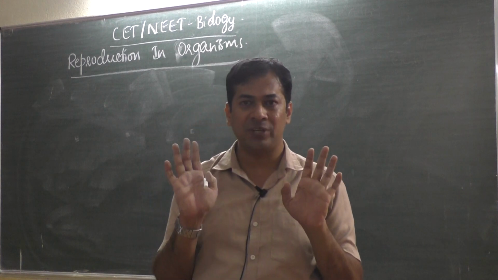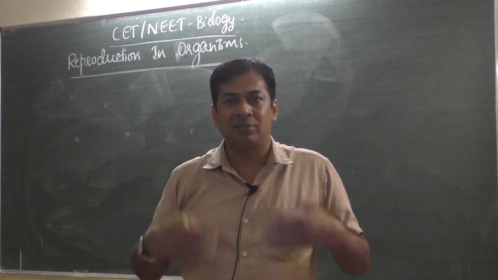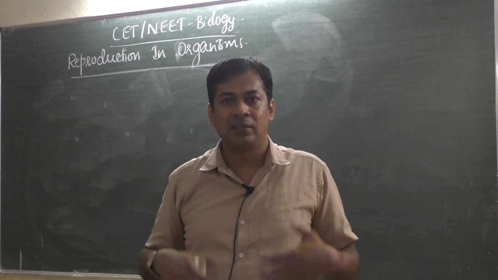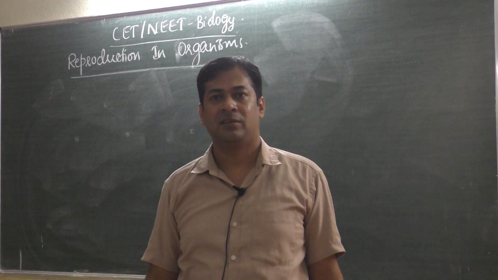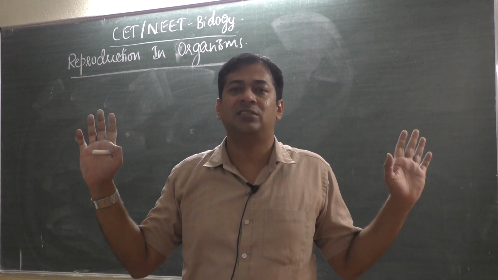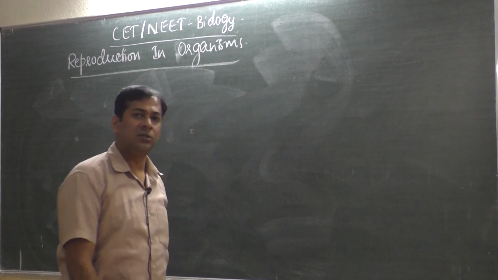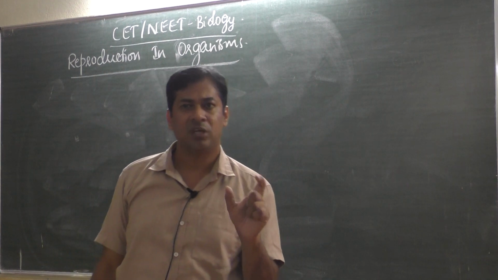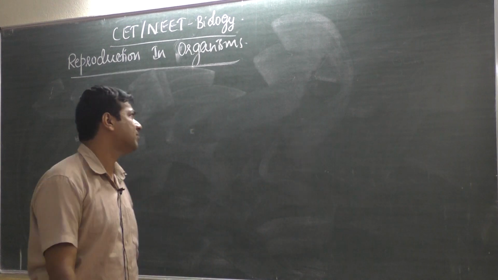One thing you should understand: the textbook is like a skeleton. But what do we have in the remaining parts of the body other than the skeleton? We have flesh, blood, veins, blood vessels. All these we have to add, then only it becomes a human being. Without a skeleton, the body is nothing. If there are no bones, we can't stand straight, we have to roll, like a football. So the textbook is a must, you have to know every sentence and every word in the textbook, but other than that, you also have to learn a little bit more for CET or NEET.